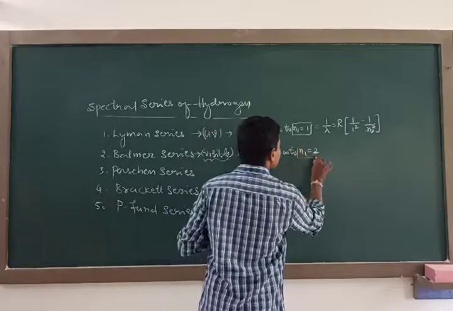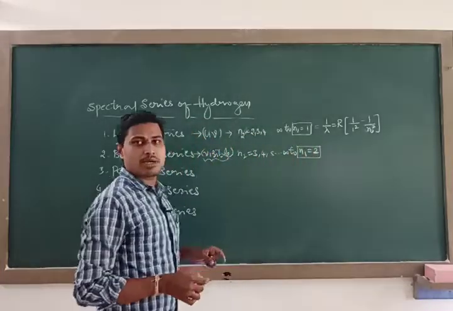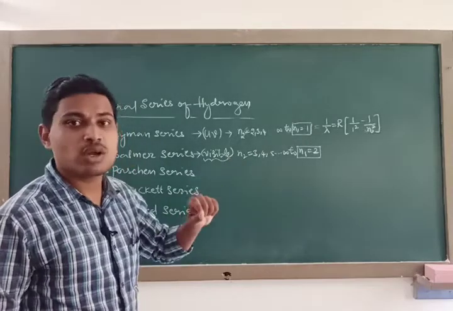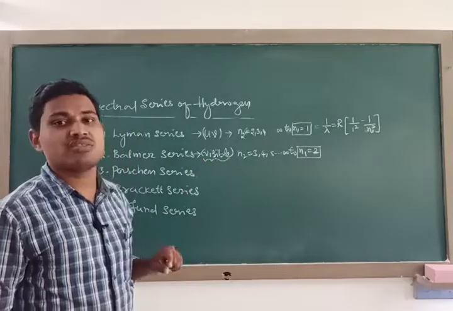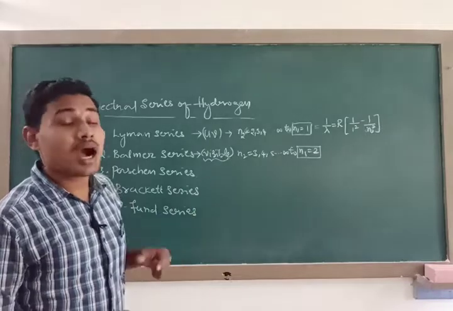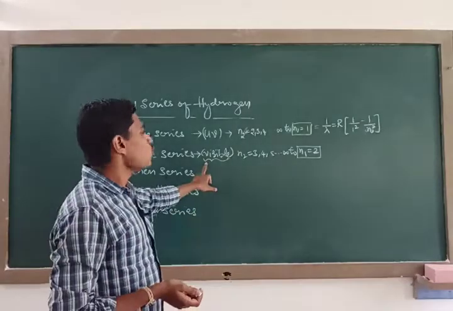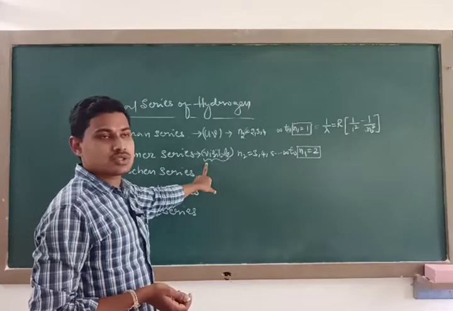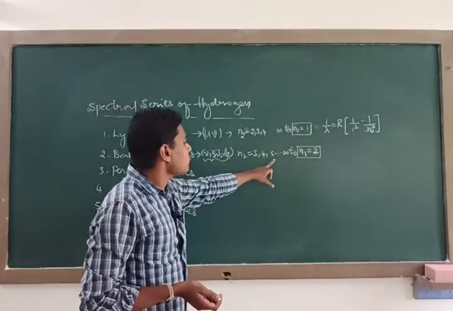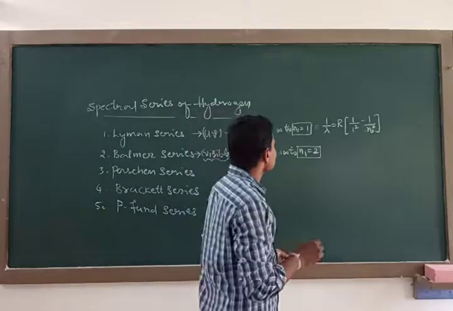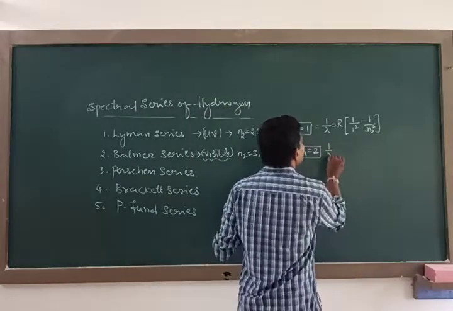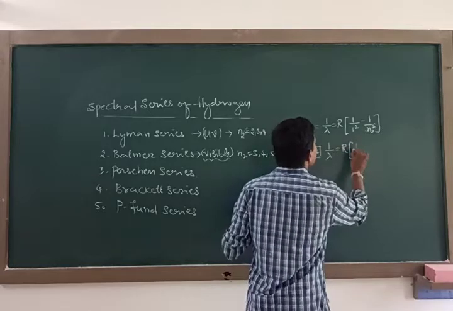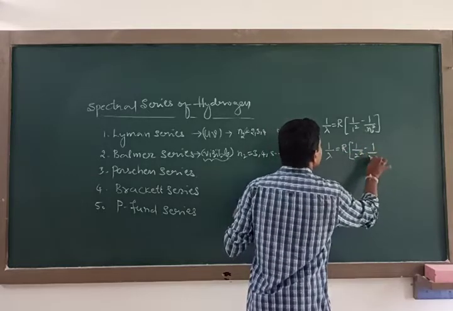So when an electron transits to the second orbit from a higher orbit, it emits energy with a particular frequency and a particular wavelength. That wavelength corresponds to the visible region. So n2 is equal to 3, 4, 5 to infinity, to n1 equal to 2. Then what does the wavelength formula become? 1 by lambda equal to R into 1 by 2 square minus 1 by n2 square.